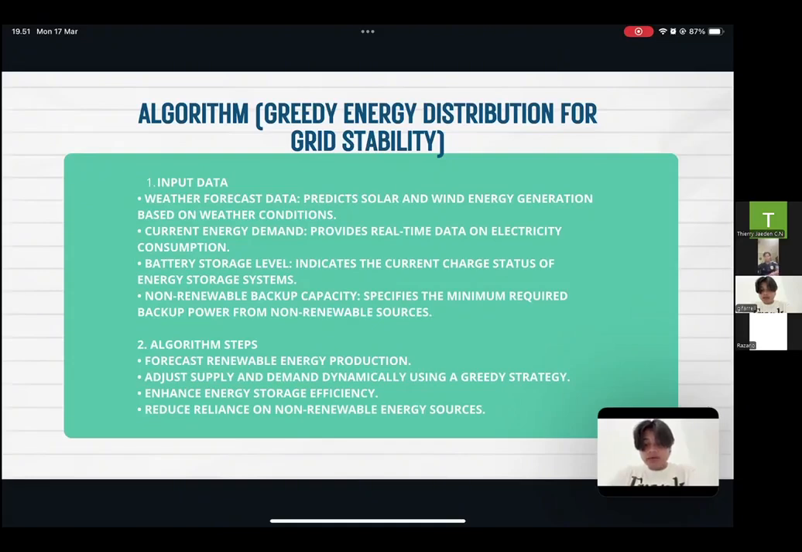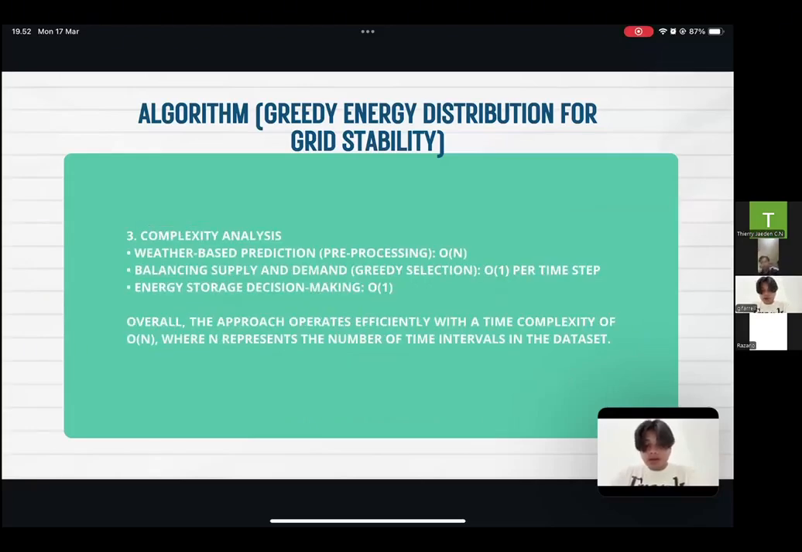And then the second one is algorithm steps. The first one is forecast renewable energy production. And then we must adjust supply and demand dynamically using a grid strategy. And the third one is enhance energy storage efficiency. And the fourth one, reduce reliance on non-renewable energy sources. And then we go on the algorithm greedy energy distribution for grid stability. And then we go on the third.